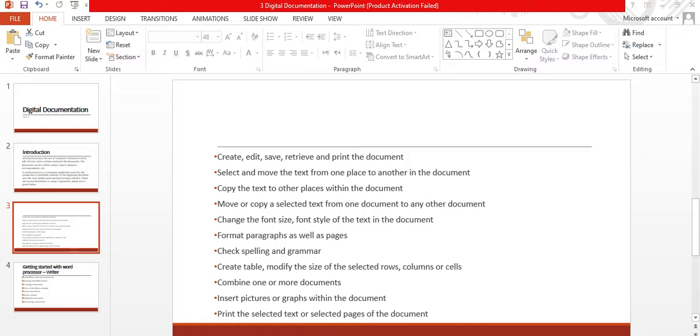Word processors are being used in business, home, and education. That is, in schools and colleges for preparing letters, reports, and many other types of documents. Students use it for preparing projects, reports, and assignments. Teachers use word processors for preparing question papers and notes.